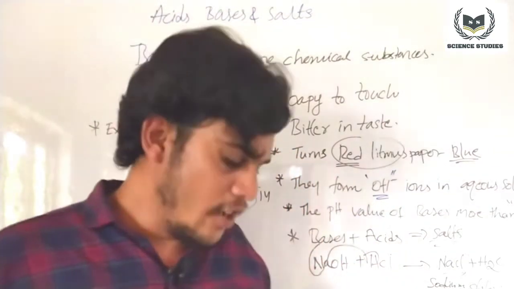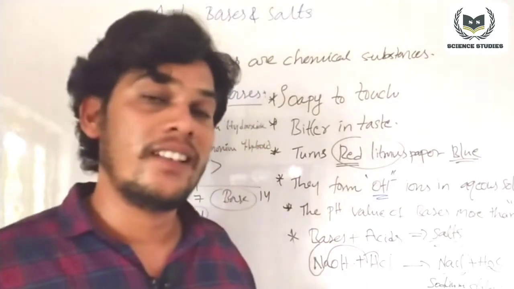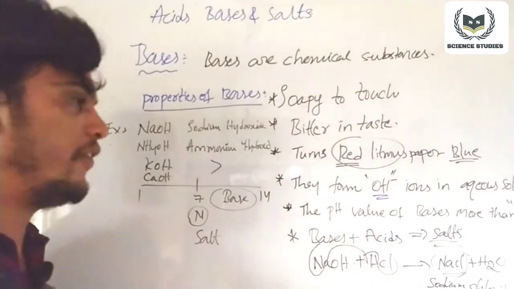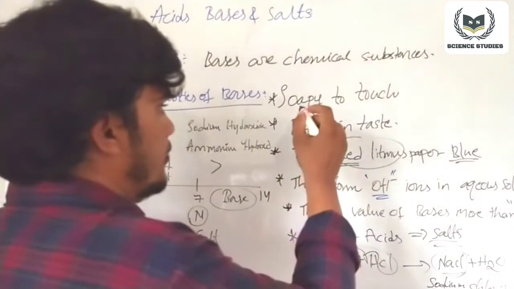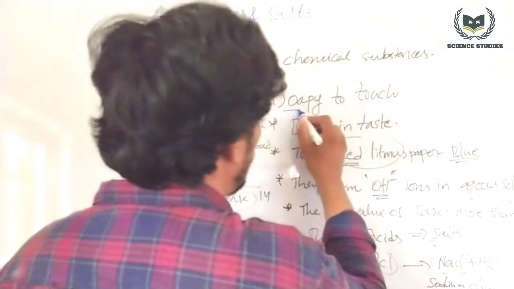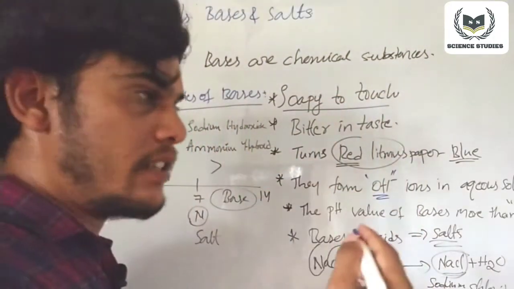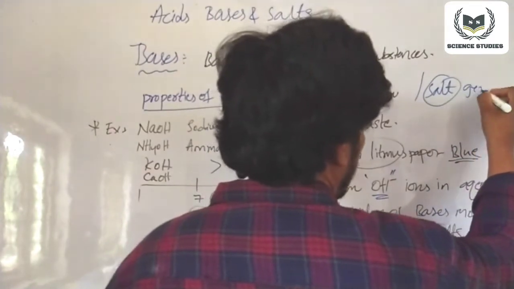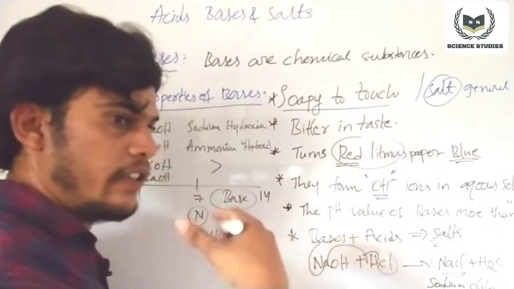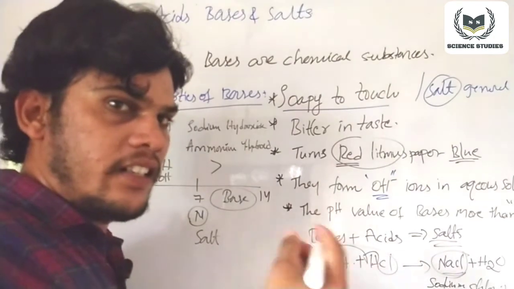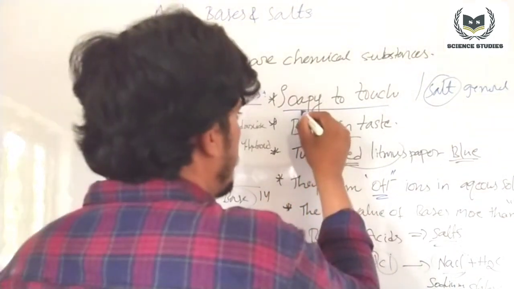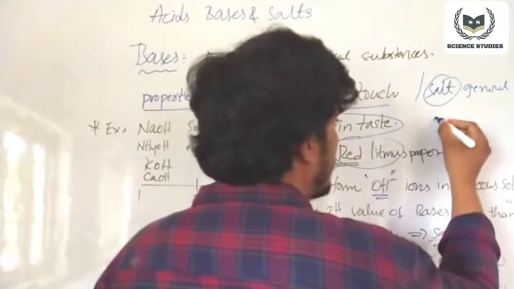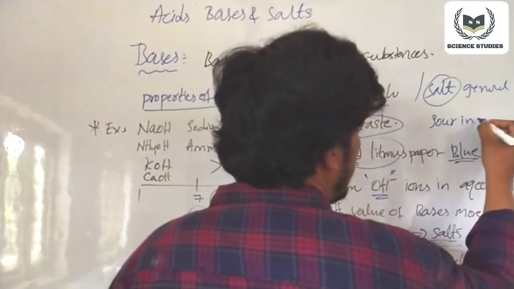These are the examples. Now I would like to compare acids and bases. Let's look here. You will definitely tell the answer. Bases are soapy to touch, but acids are general to touch. There is no specific feature for the touch. Next, bases are bitter in taste. What about acids? Yes, exactly, you are correct. Acids are sour in taste.